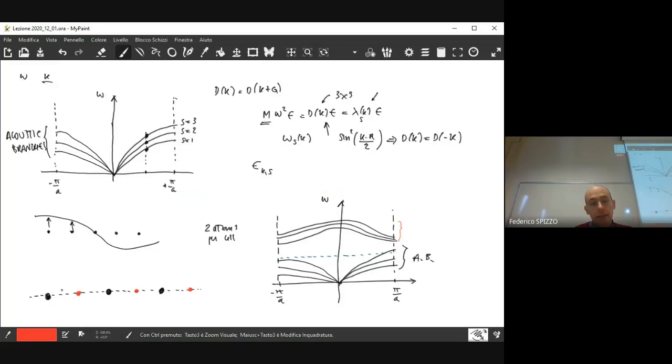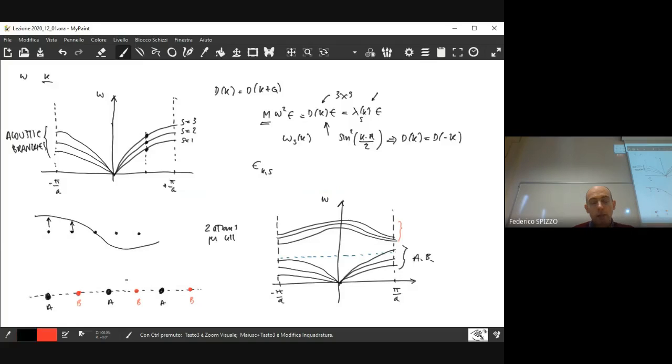So you have a lattice where you have ions, let's say A and B, A and B, A and B. So you have a cell that is made by a couple of ions.